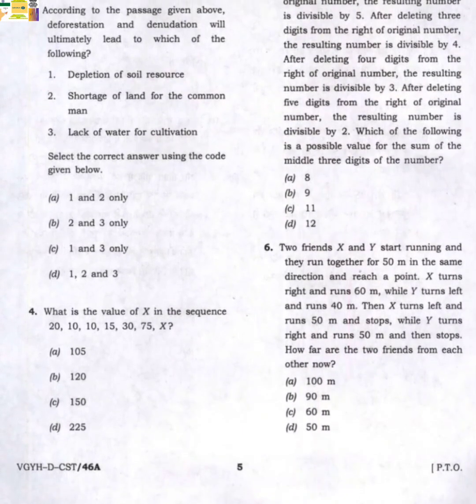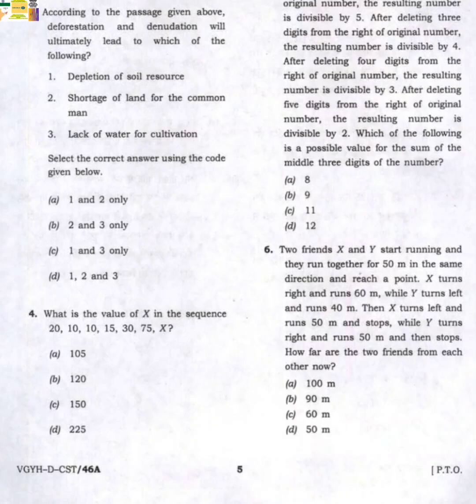Question number 4. What is the value of x in the sequence 20, 10, 10, 15, 30, 75, x? A. 105, B. 120, C. 150, D. 225. Answer is D, 225.